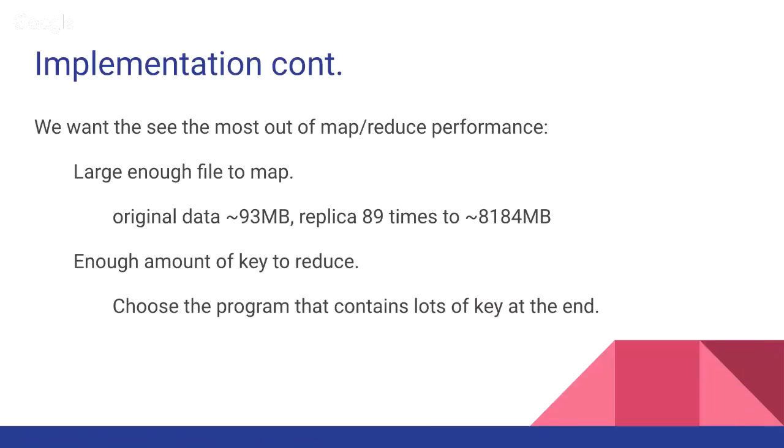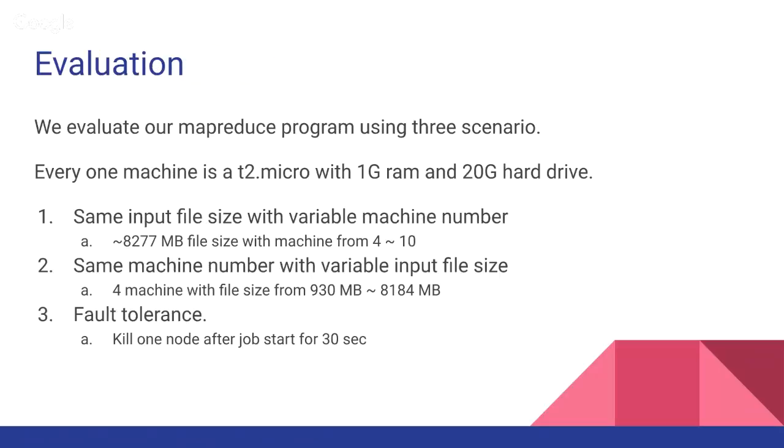And for the program we chose, we want to see the most out of the MapReduce performance. First of all, we need a large enough file to map, and our original data is only 93 megabytes. So we replicated it 89 times to around 8 gigabytes in file size. And we want enough keys so the reduce can be done multiple times, so we chose the program that contains a lot of keys at the end. For the evaluation, we evaluate our MapReduce program using 3 scenarios.